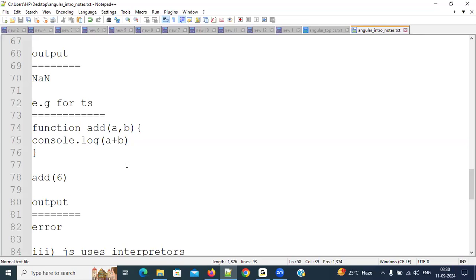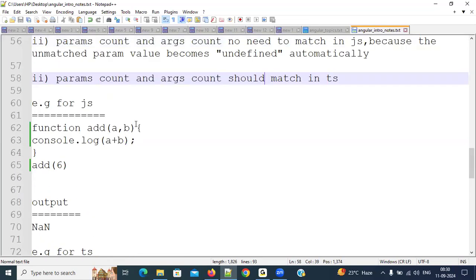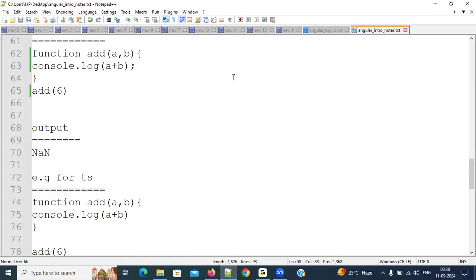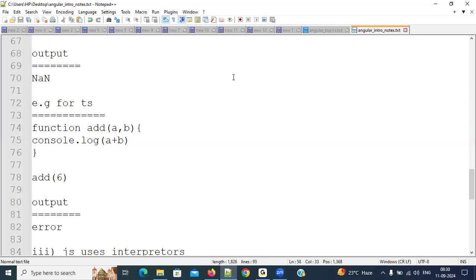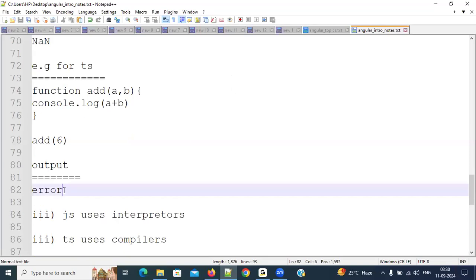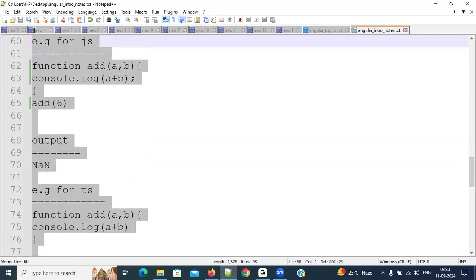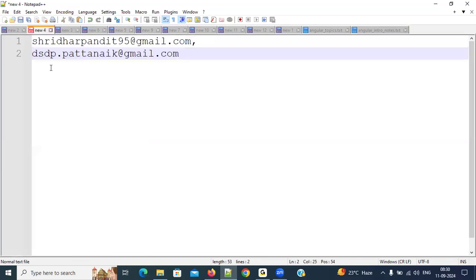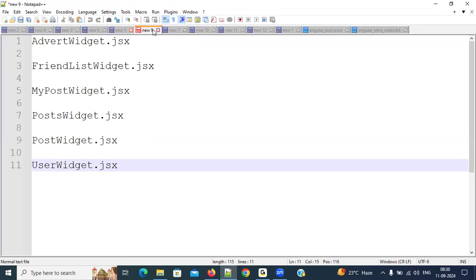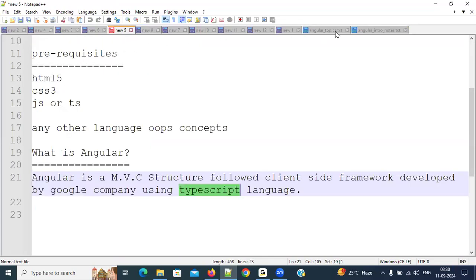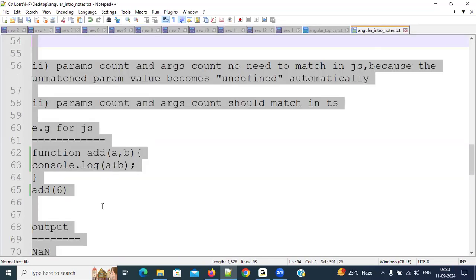Understanding or not? Here the rule is that arguments count and parameters count should match in TypeScript. If you don't follow that rule, it will throw an error. Clear or not? Respond, everybody. This is the second difference. Two points. Everybody respond. Clear, sir. Yes. Okay, right. This is completed.